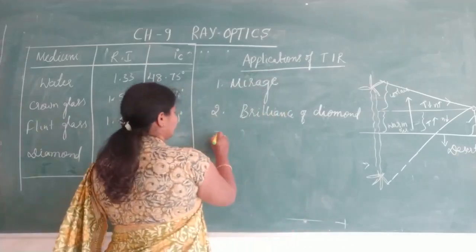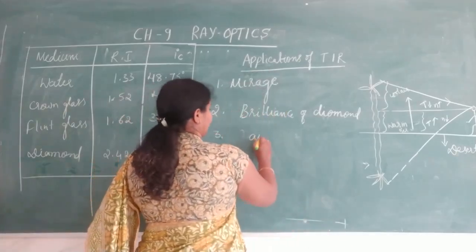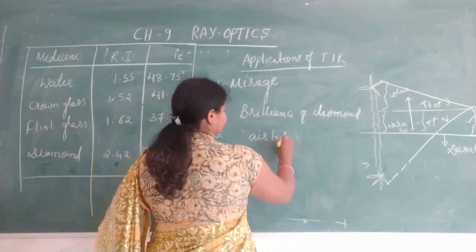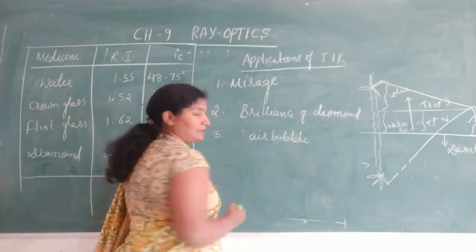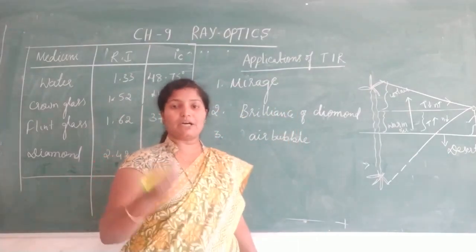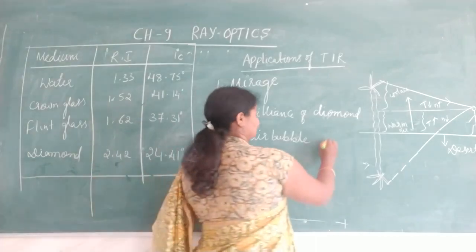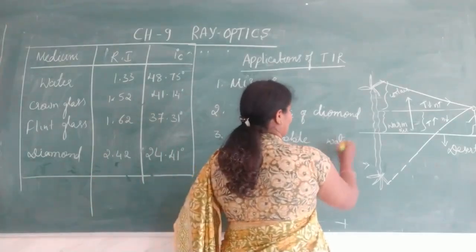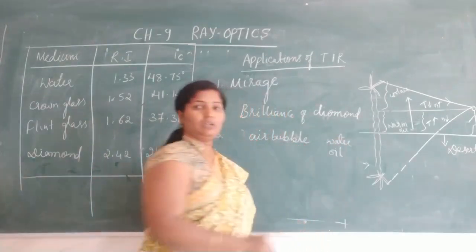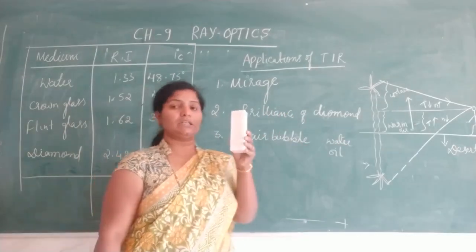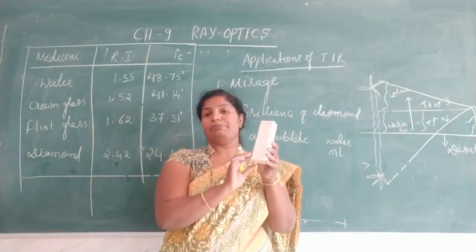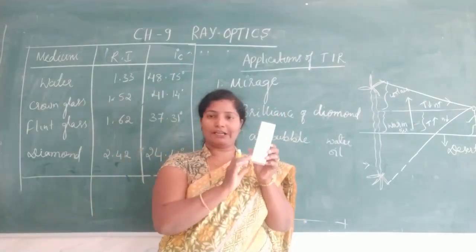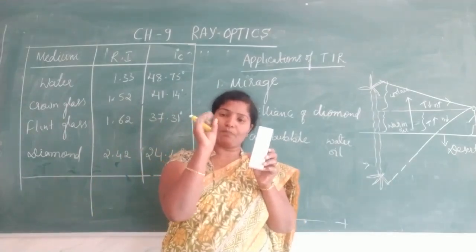And the third one, air bubble. Air bubble inside water or inside oil. So take one full beaker of water. Only one drop is less.